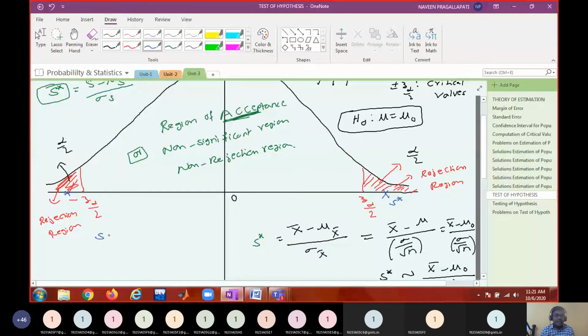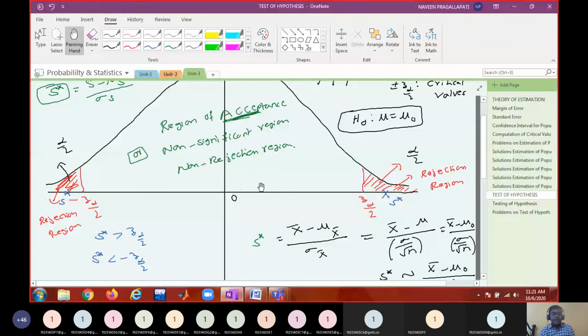That means what? S star may be greater than Z alpha by 2, or S star can be less than minus Z alpha by 2. In these two cases, your test statistic will fall into the critical region. Whenever your test statistic falls into the critical region, you are going to reject the null hypothesis.